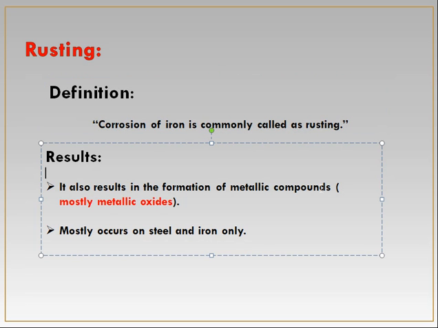It also results in the formation of metallic compounds, which are mostly metallic oxides. Like in the case of iron, it forms iron oxide, which mostly occurs on steel and iron. This is a point for consideration, that this is not limited to iron only, but it can also occur on steel surfaces. It can also occur on other metals, but it is basically observed only on the surface of steel and iron.